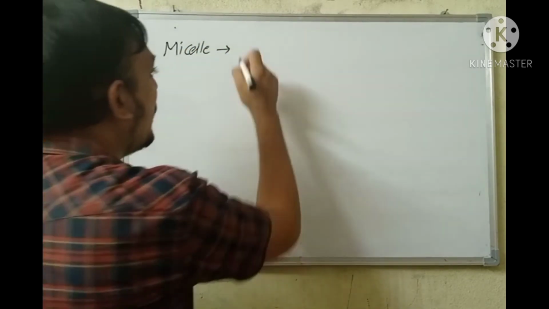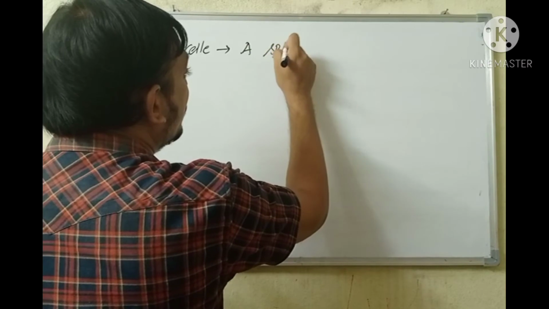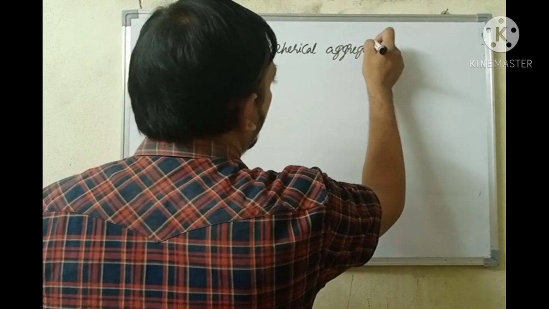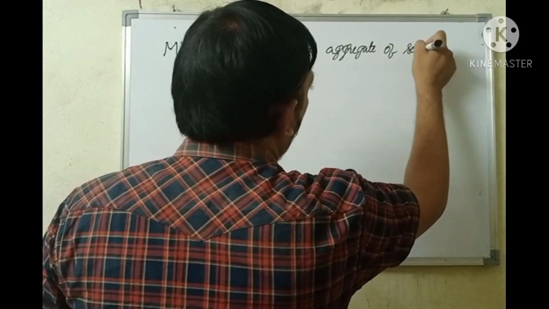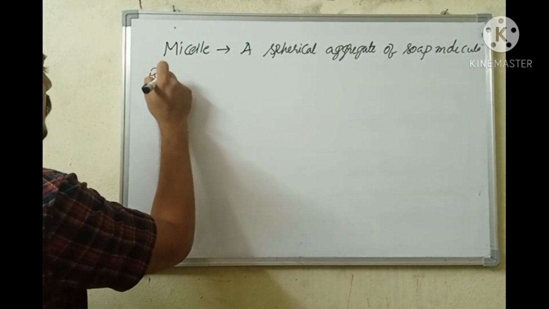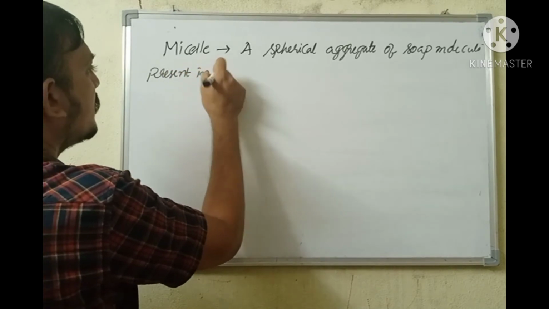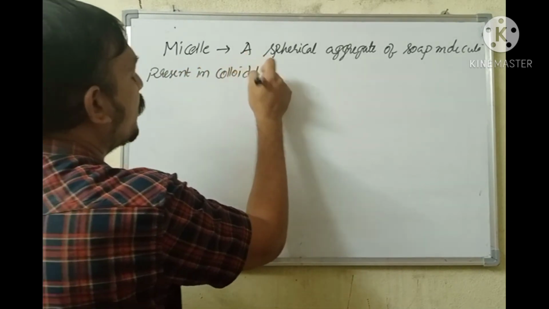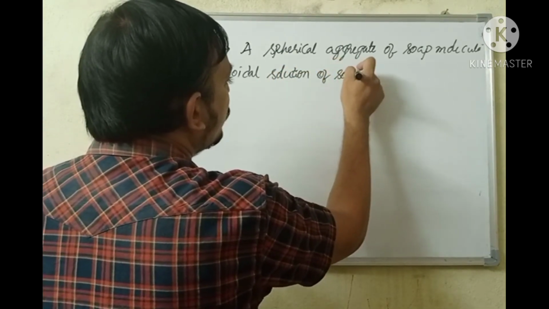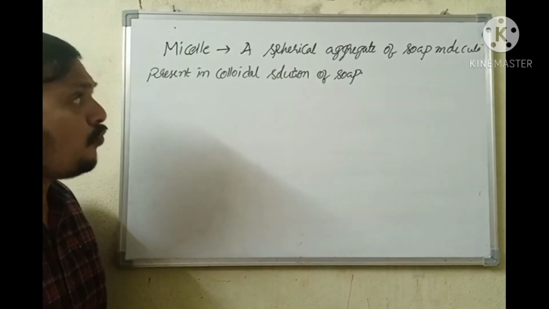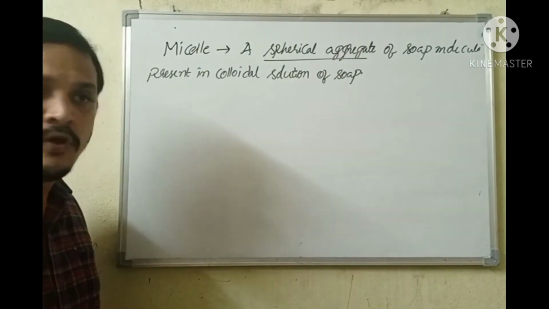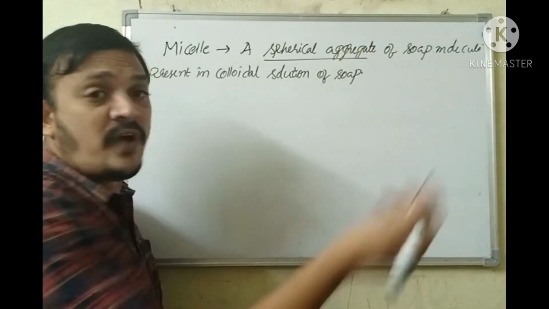A micelle is a spherical aggregate of soap molecules present in colloidal solution of soap. So why will soap molecules aggregate to form a sphere?